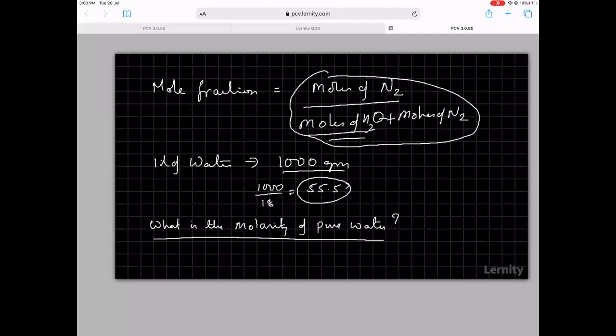Molarity is number of moles per liter. So 1000 by 18 is 55.5. So 1 liter of water is 55.5 molar.